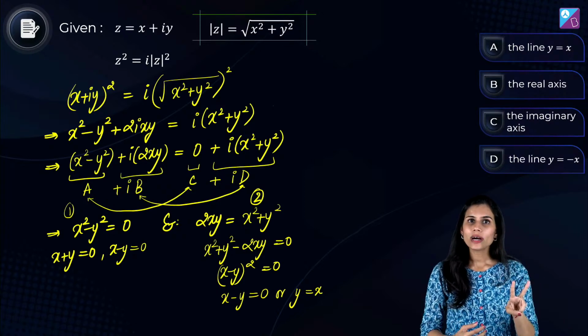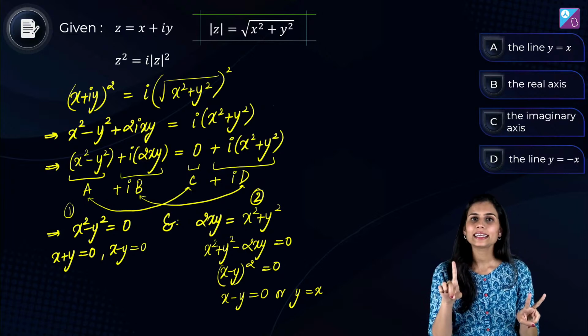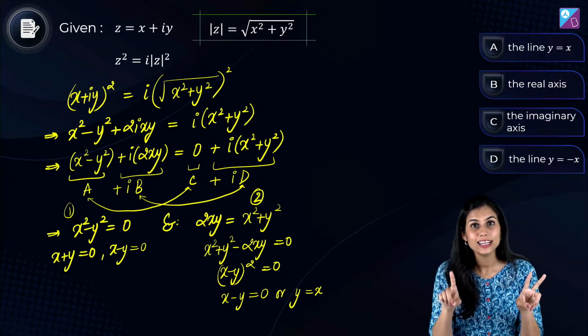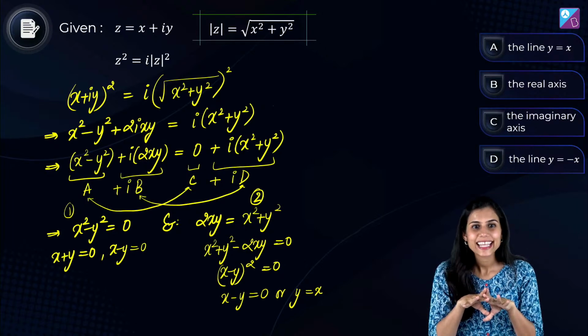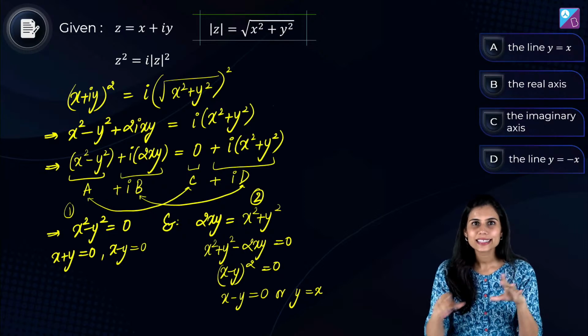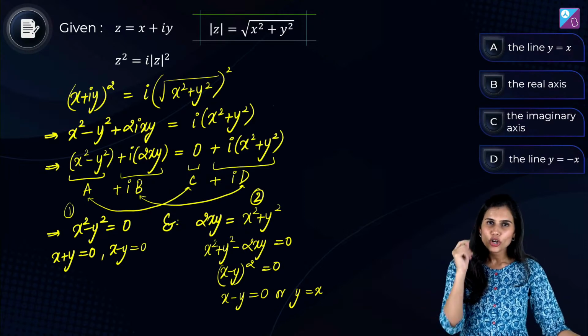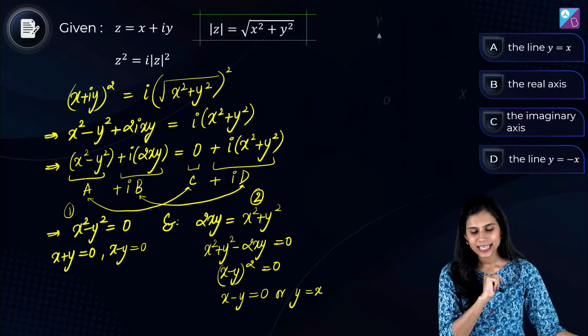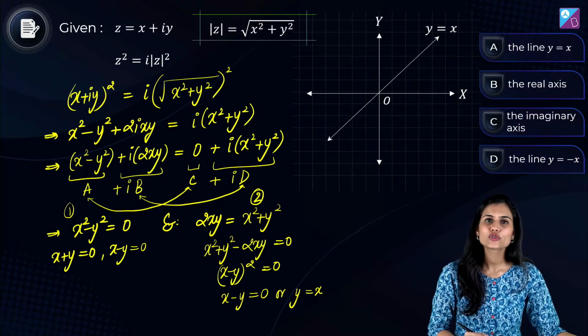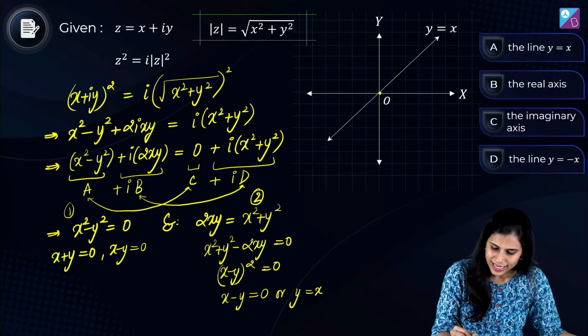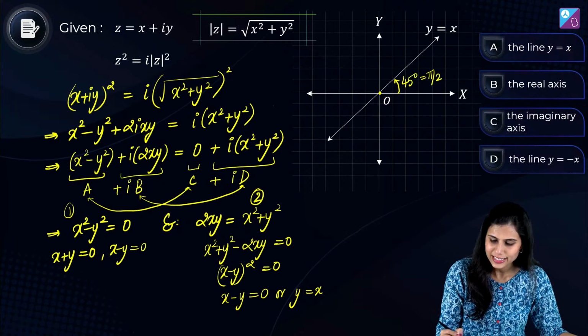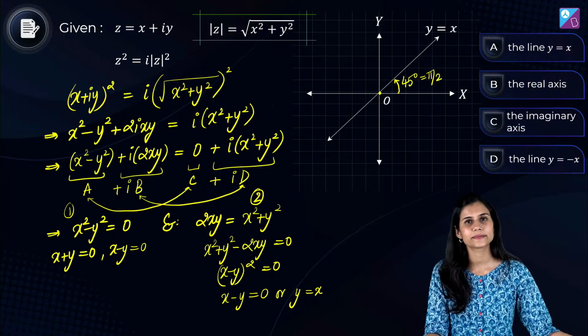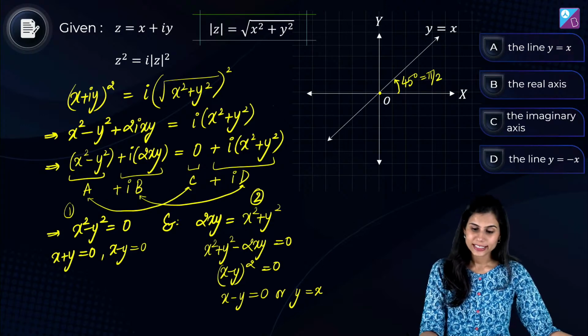तो पहली इक्वेशन से दो आंसर आ रहे थे, पर दूसरी इक्वेशन से एक ही लाइन आंसर आ रही है, which is y equals x. So what is the intersection? It is y equals x, and bingo! Locus of z is coming out to be y equals x, which is the straight line passing through origin, inclined at an angle of 45 degrees with the positive x-axis in the anti-clockwise sense. It's the graph of the identity function.